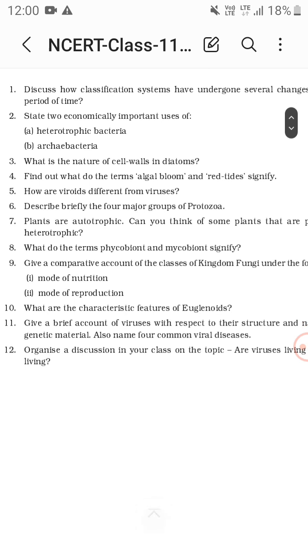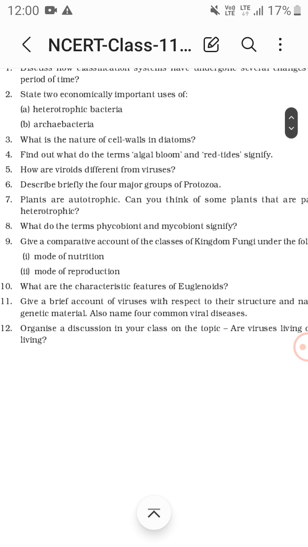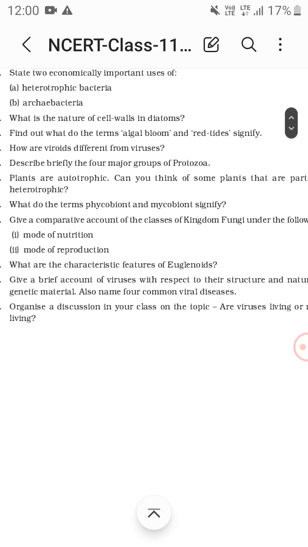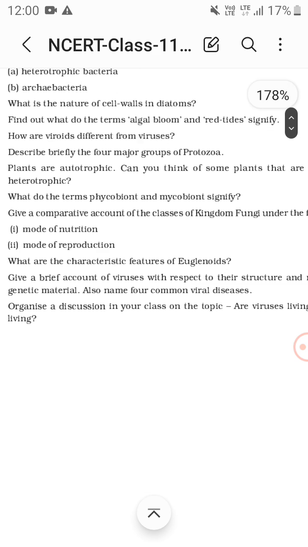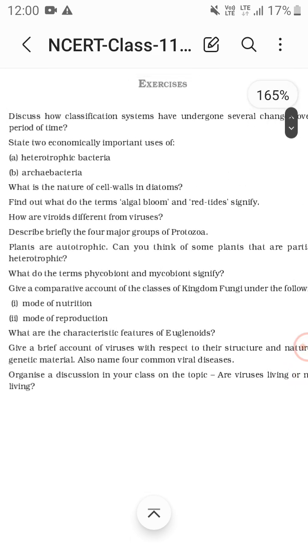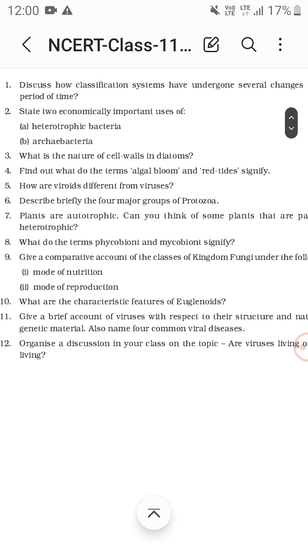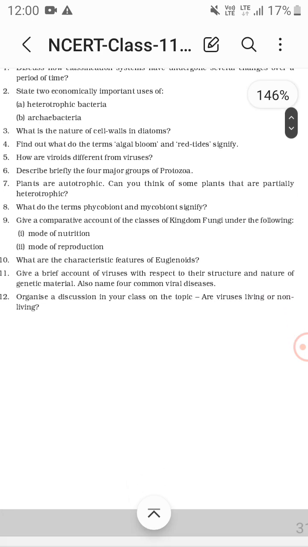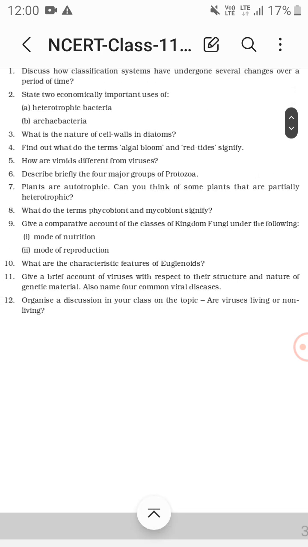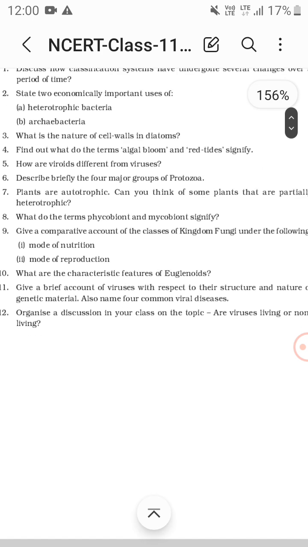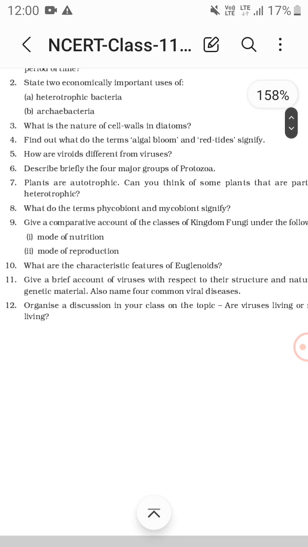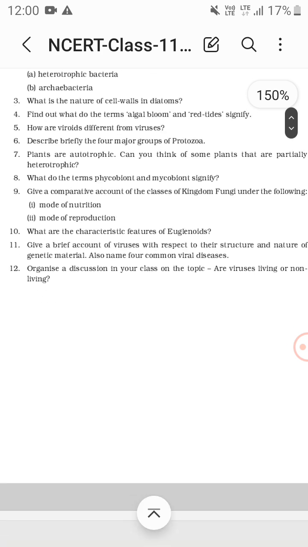Describe briefly the four major groups of protozoans: amoeboid protozoans, ciliated protozoans, flagellated protozoans and sporozoans. The malarial parasite Plasmodium is a tiny protozoan. Plants are autotrophic. Can you think of some plants that are partially heterotrophic? Venus flytrap and bladderwort. So plants can be autotrophic and they can be partially heterotrophic. What do the terms phycobiont and mycobiont signify in a lichen association? The algal component is known as the phycobiont, the fungal component as the mycobiont.